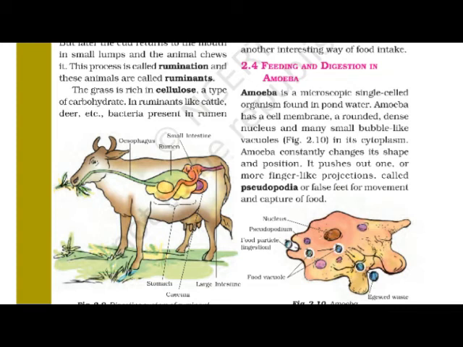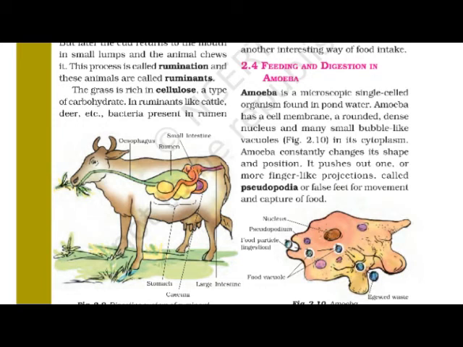See how it works, how it acquires the food. Amoeba pushes out one or more finger-like projections called pseudopodia. You can see the pseudopodia in figure 2.10.